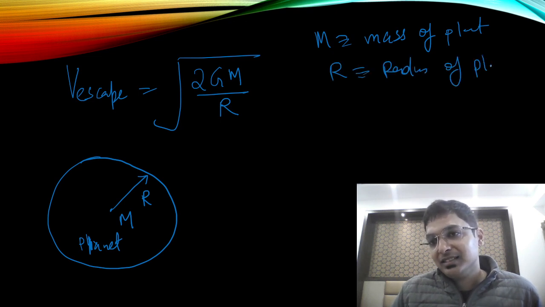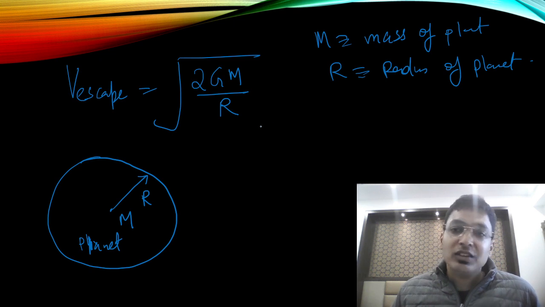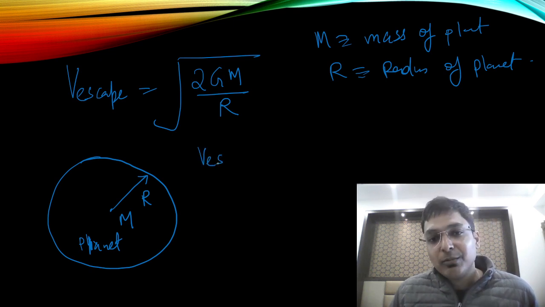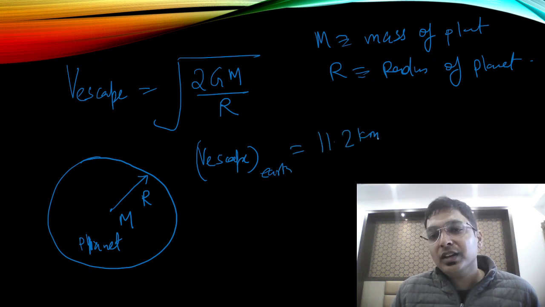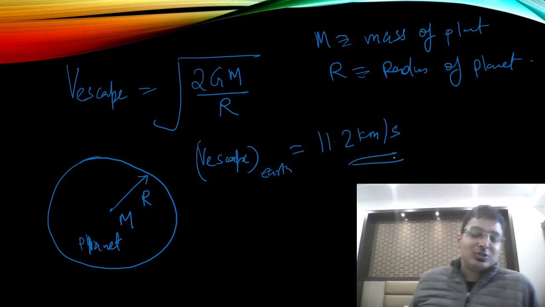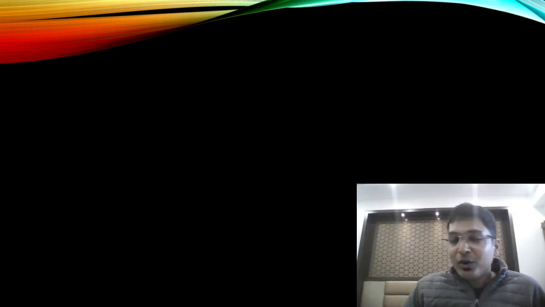Generally, if you put the values for Earth, what is the escape velocity for Earth? Any ideas? It is 11.2 kilometers per second. Very good.